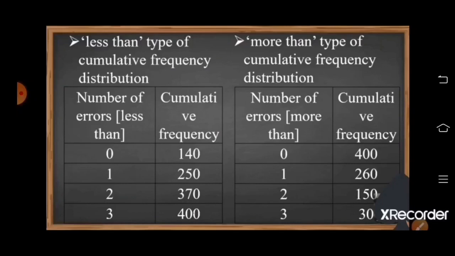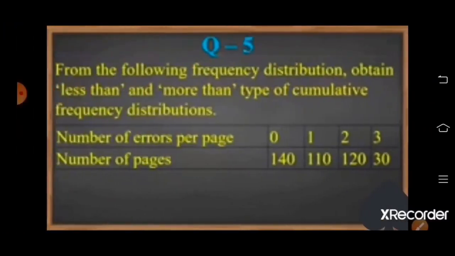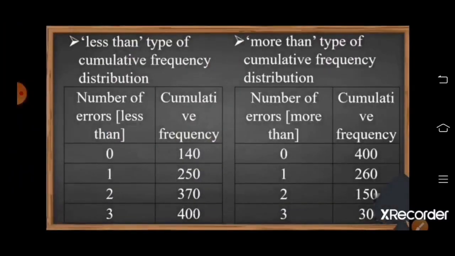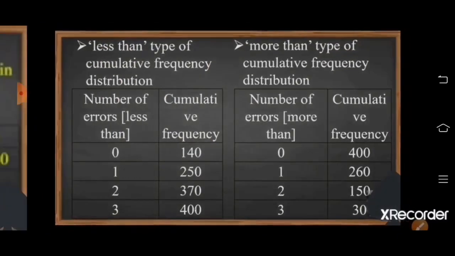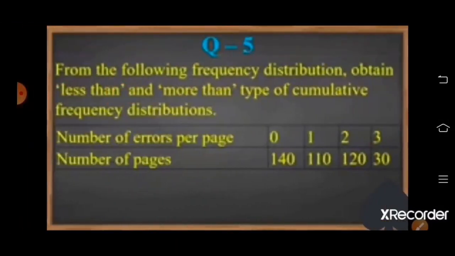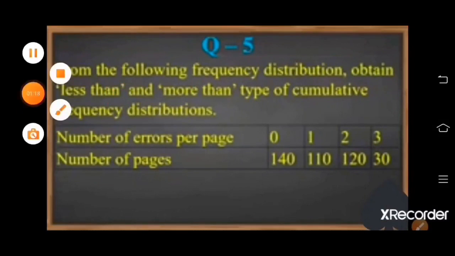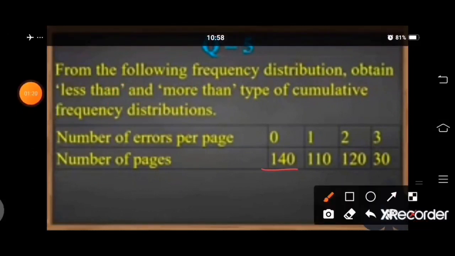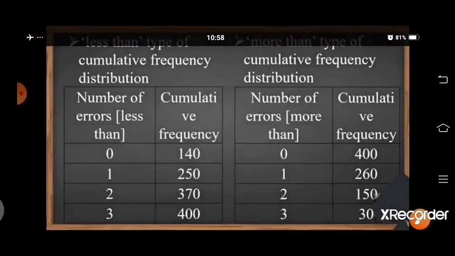Now we have to make cumulative frequency. Number of errors less than or equal to 0, pages are 140. We will write down here 140. Then number of errors less than or equal to 1, we will add 140 plus 110, and we will write down here 250.